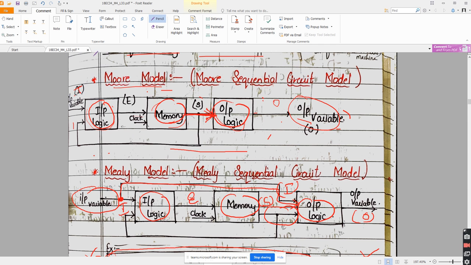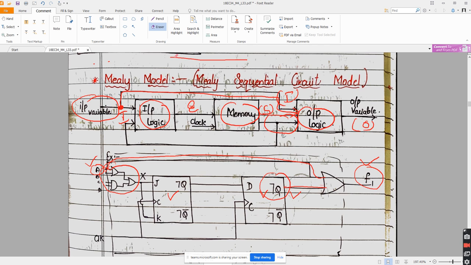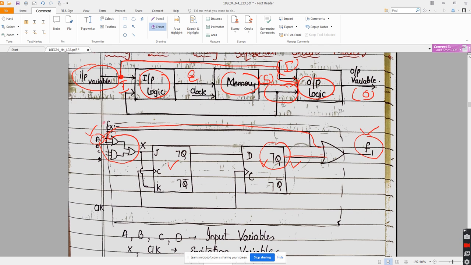In the Moore model, the output depends only on the S variable, the state of the memory. It does not depend on the input. So that's why it is called the Moore model, and this is called the Mealy model. You understood the difference? Yes, sir. Fine. Now in this diagram,